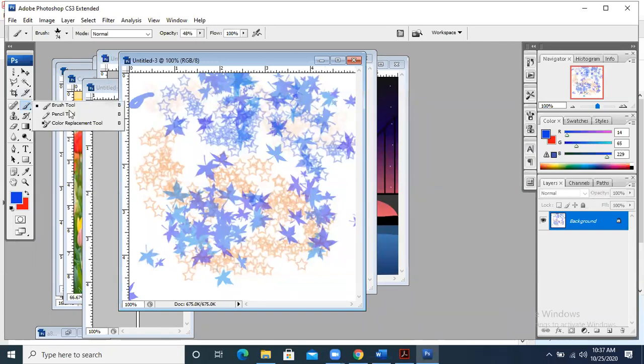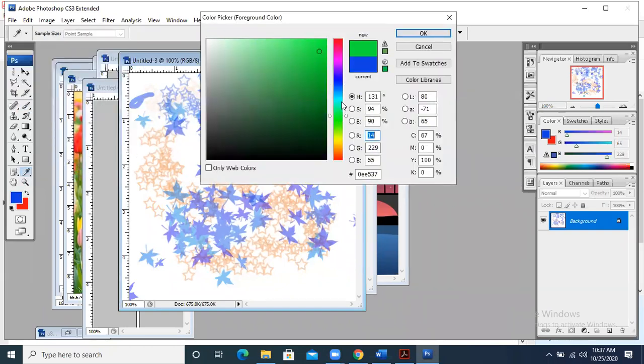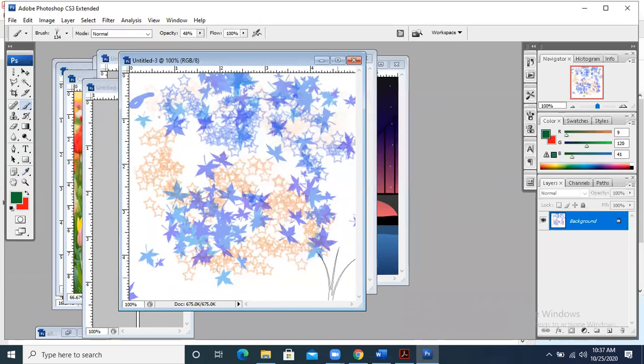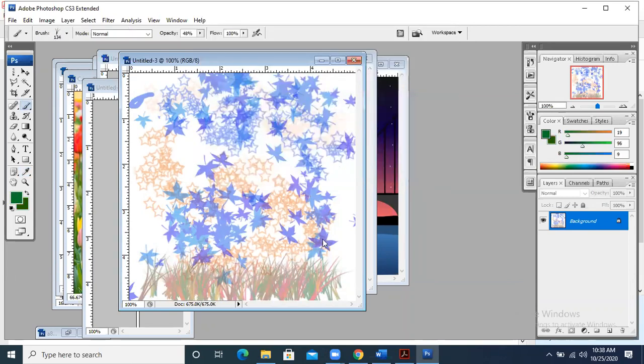Even the pencil tool is there. You can draw using the pencil tool as well, and you can change the thickness, it depends on you. Other options and other shapes are also there using which you can draw. Let's suppose you want to draw the grass, take green color. And then I'm drawing the grass over here. Okay. Why is red coming? Because red is also there over here. If you want to take only green, change it to green as well. Both the colors are green, then when we draw, it will be in green color. So if you want to draw the grass, you can take this option.